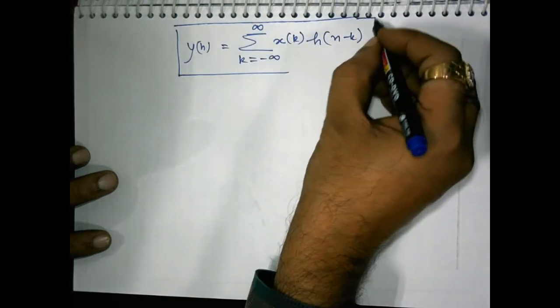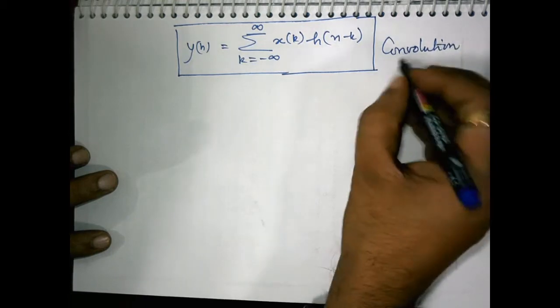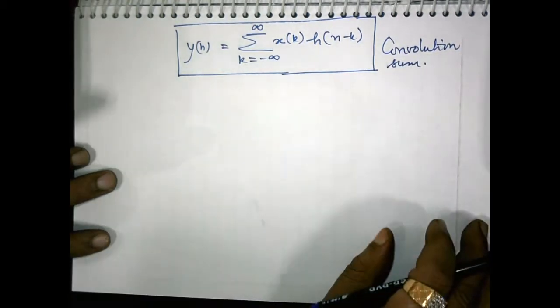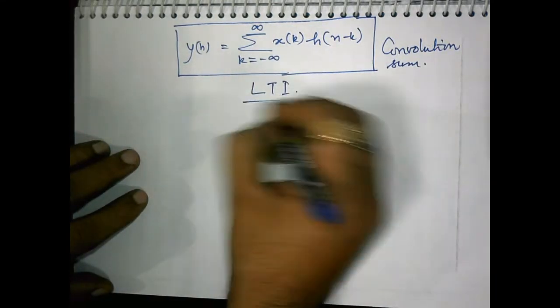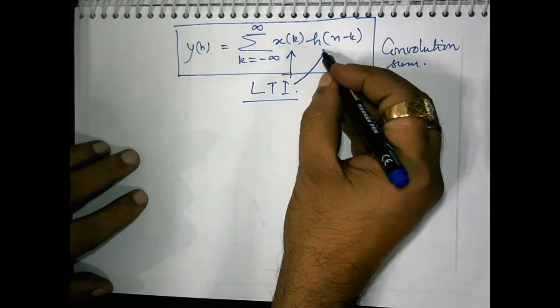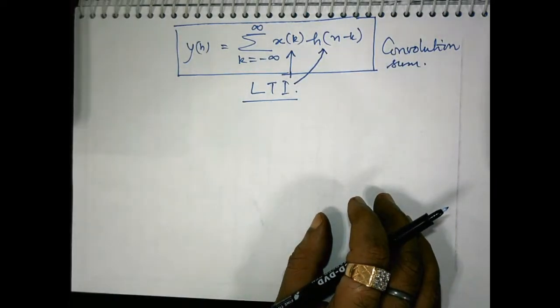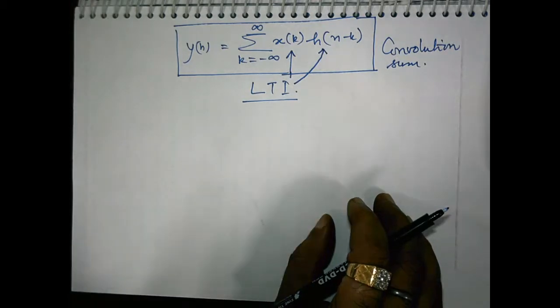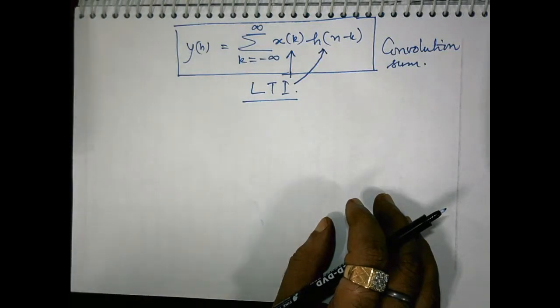Using this formula, the convolution sum, we will evaluate the output of a linear time invariant system for a given arbitrary input xn if the impulse response of the system is known to us. So let us do a sum problem for this situation, and we will understand how the process flows.